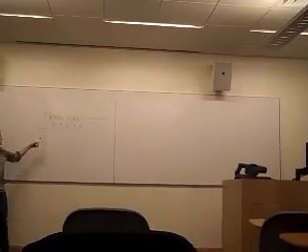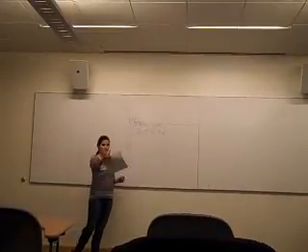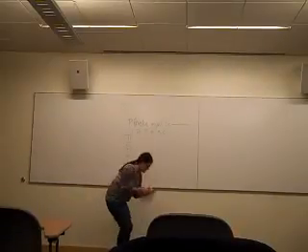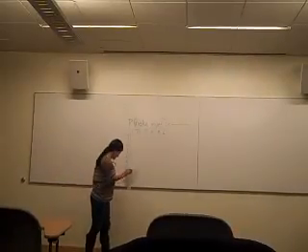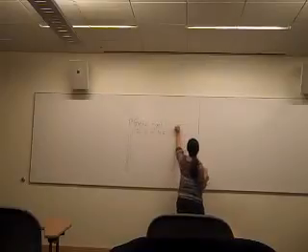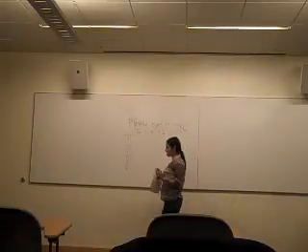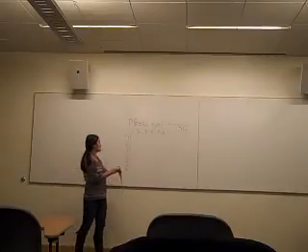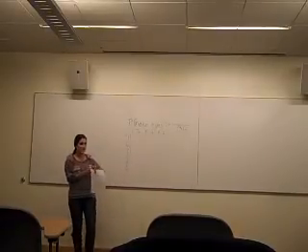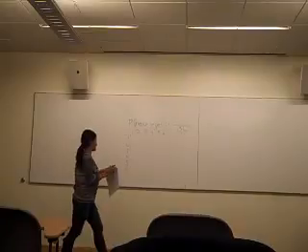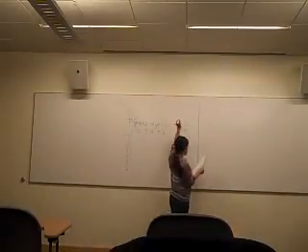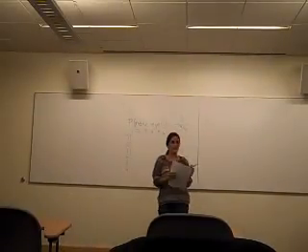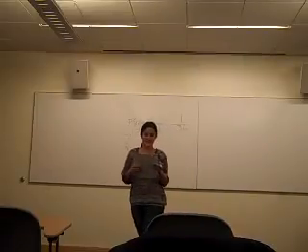How many possible rolls can there be? 36. Perfect. So there's 36 total. And how many of those are snake eyes? Snake eyes is a 1 and a 1. So if this was a grid filled in, how many boxes include snake eyes? 1. Perfect. Okay. Does everyone remember this?